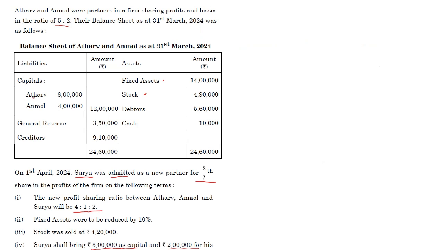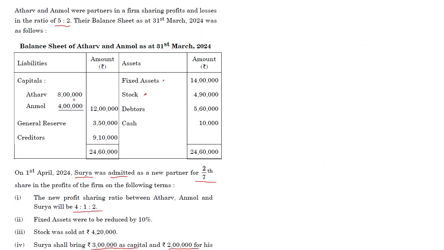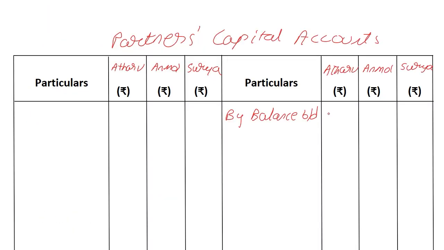Okay, I'm starting with the liability side. We have got capitals, opening balance for Atharv and Anmol. Okay, immediately in the partner's capital account by balance brought down. Okay, and we have 8 lakhs and 4 lakhs. So I'm simply picking up and placing 8 lakhs, 8 lakhs, and 4 lakhs.